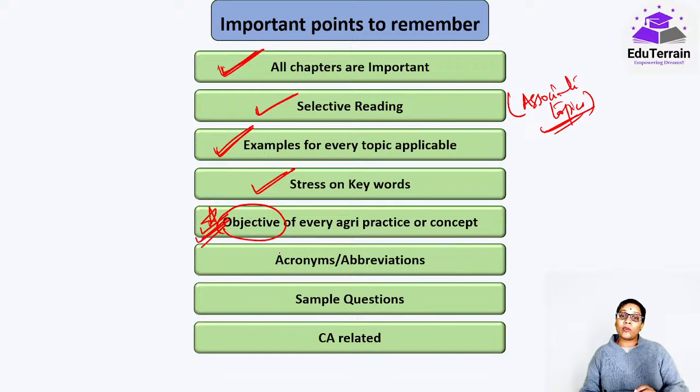Try to understand that. That will help you give a clear-cut idea of the entire operation itself, why it is done. Okay, acronyms and abbreviations are very, very important. Many times they won't even give you the entire full-length scheme name. They'll just give you the abbreviated form and ask a question based on that. If you're not well versed with that, it will be really difficult for you to answer. So please, wherever there are abbreviated forms, be very careful. Go through their full forms thoroughly.